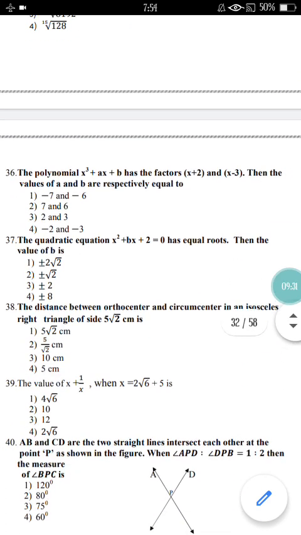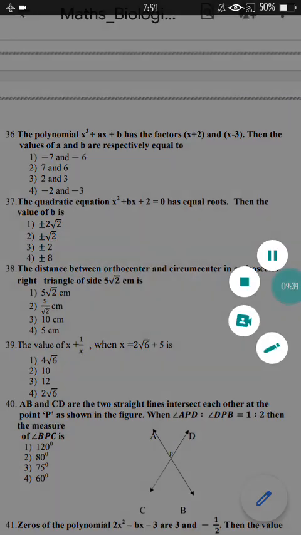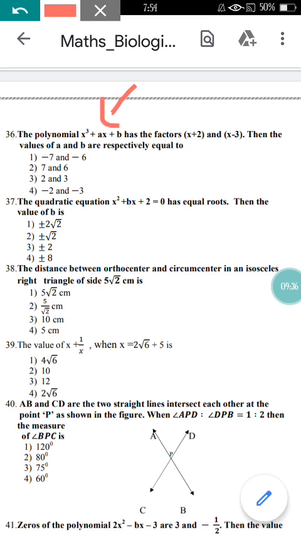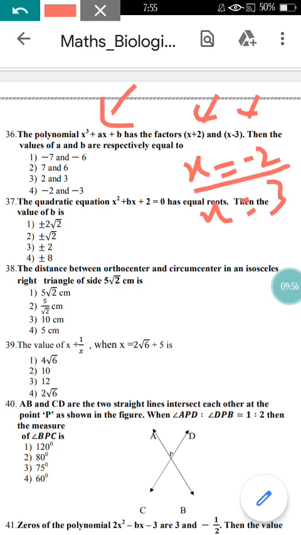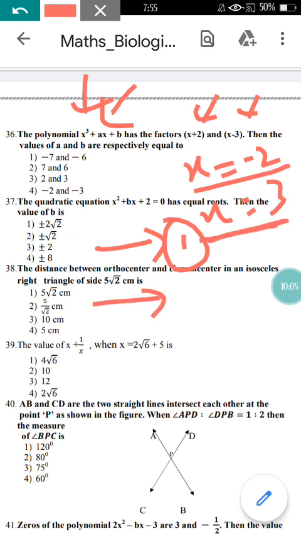Now come to question number 36 here. They have given the polynomial here, you can see, and they have also given the two factors. Factors in the sense they have given the values of x as minus 2 and x equal to 3, right? They have given two values of x and they are asking to find the values of a and b. To find a and b, just substitute the values here: x equal to minus 2 in the equation, and from there you can find one equation, call it equation number 1. Similarly, put x equal to 3 there, then you can find equation number 2.